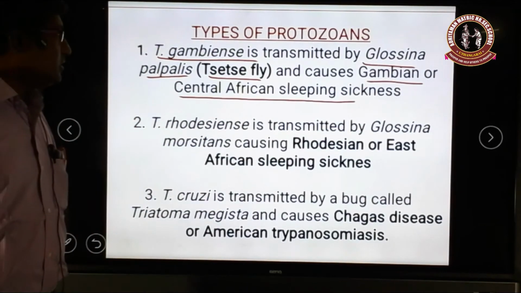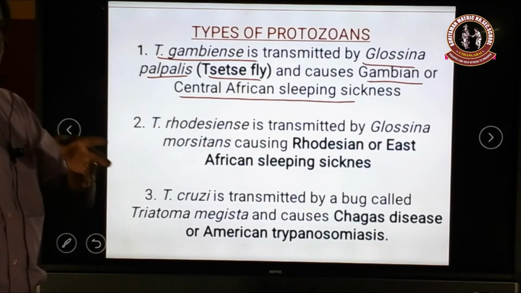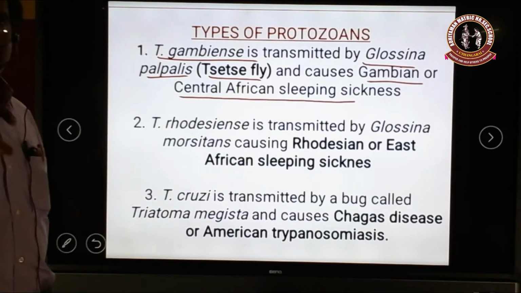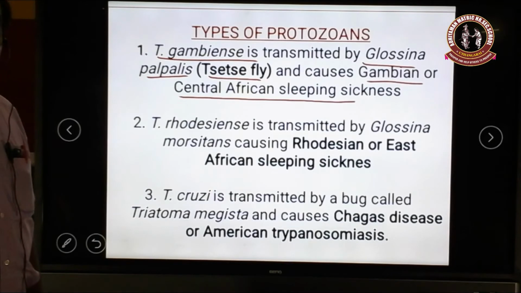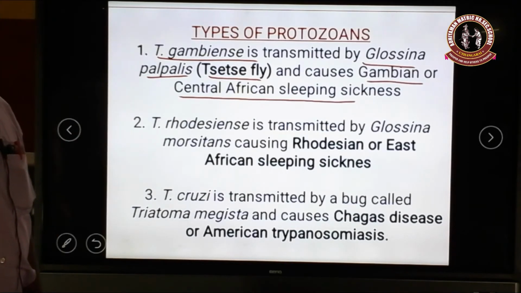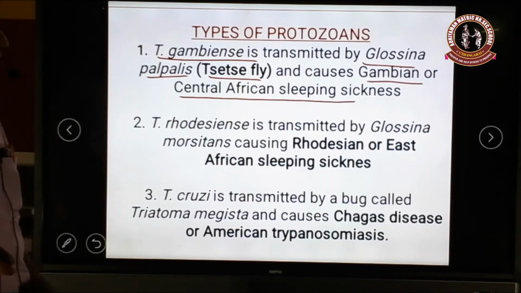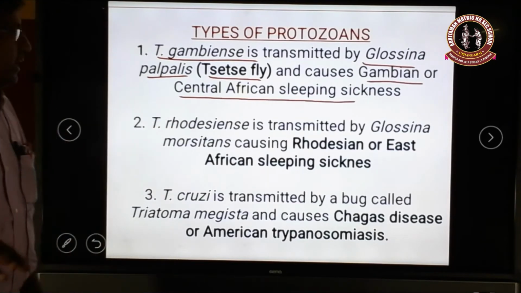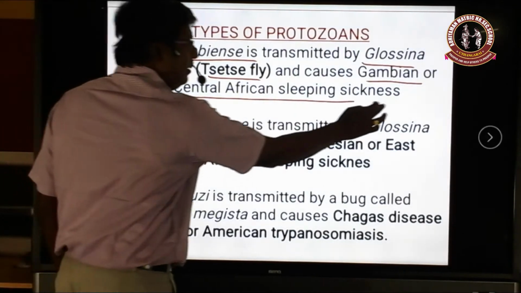Why is this disease called Central African sleeping sickness? It means Trypanosoma gambiense is widely spread in Central Africa, where millions of people suffered from this disease. That is why it is called Central African sleeping sickness.